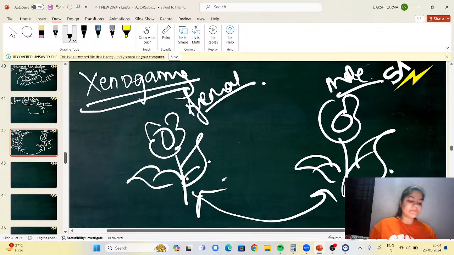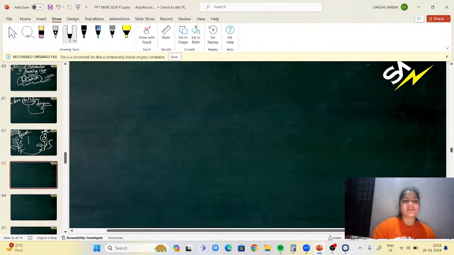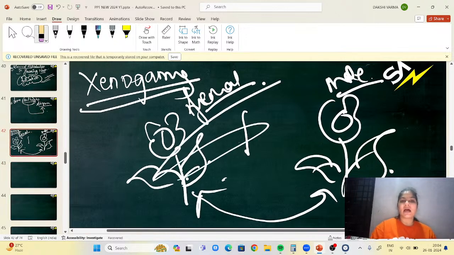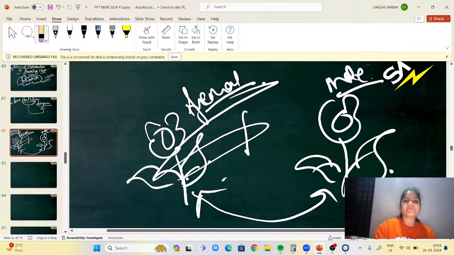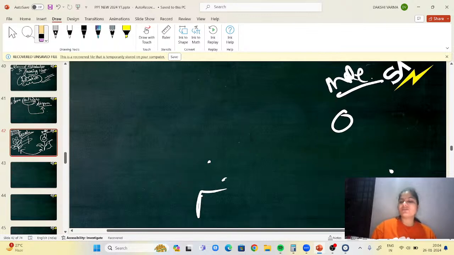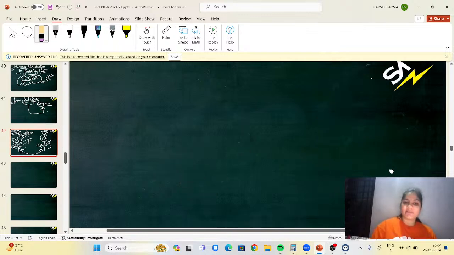Papayas are unisexual plants. For autogamy, which means same flower pollination, an example is sweet potato. And for bisexual plant but unisexual flower, means same plant but different flower, the answer is maize and coconut. Those are examples for that. I hope everyone is clear till here. If anyone has any doubts, you can write in the comment box.